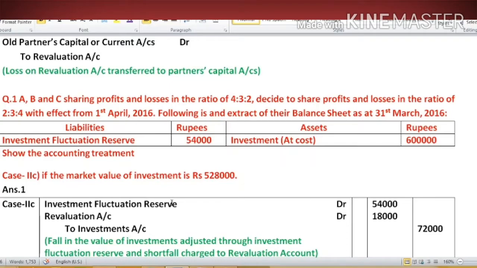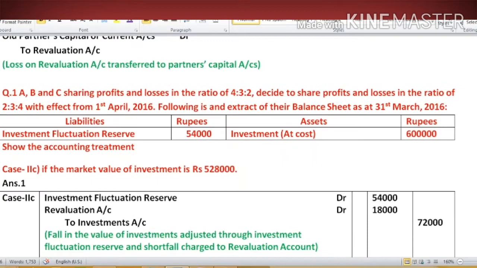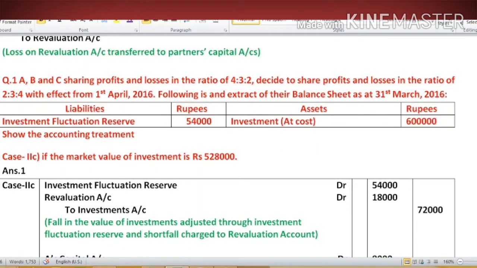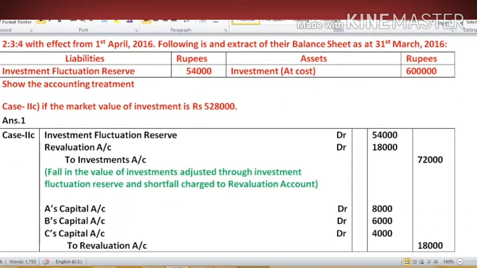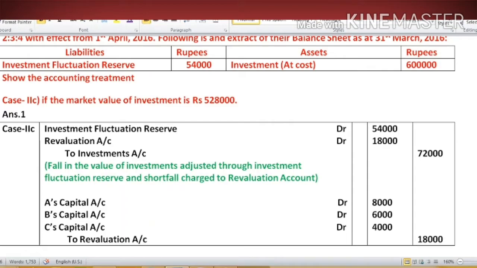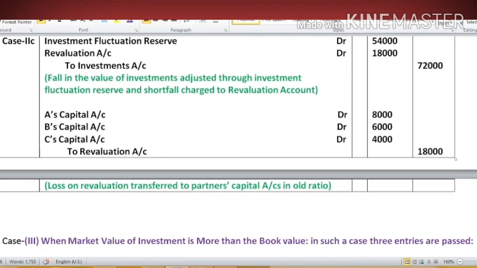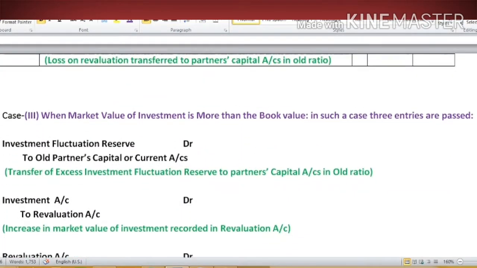Then our entry will be investment fluctuation reserve account debit, revaluation account debit to investment. And here there is a loss in revaluation account. Then the revaluation loss will be debited to partners' capital account. Then our second entry will be partners' capital account debit to revaluation account. It means we have transferred the revaluation loss to partners' capital account.